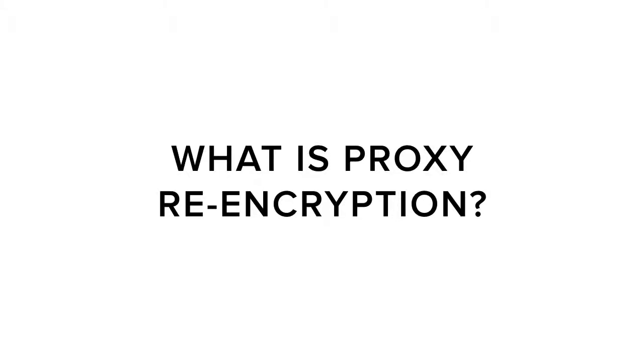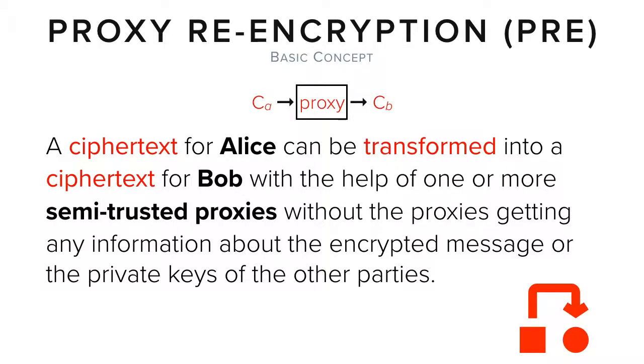So what is proxy re-encryption? Well, the basic idea is that you take a ciphertext encrypted to Alice, you send it to a proxy, and that proxy transforms it into a ciphertext encrypted to Bob. And it does all this without ever getting any information about the encrypted message or the private keys of the other parties, meaning it transforms from ciphertext to ciphertext without decrypting in the middle.